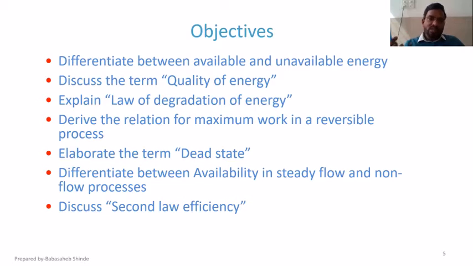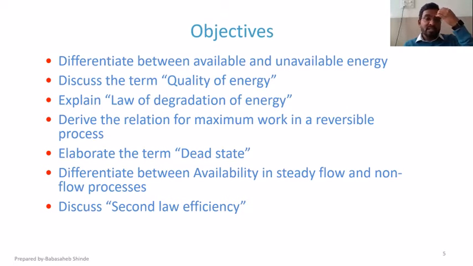So if you can calculate this maximum work, you can differentiate between available and unavailable energy. The next one is you will be able to elaborate the term dead state. Now, what is meant by dead state, that we are going to talk about. This is quite an important concept, and we are going to discuss it in detail.